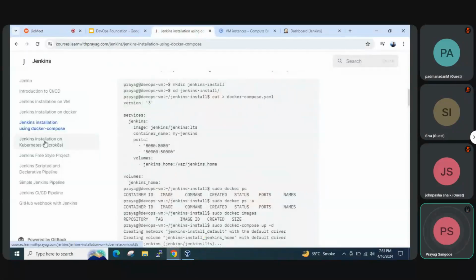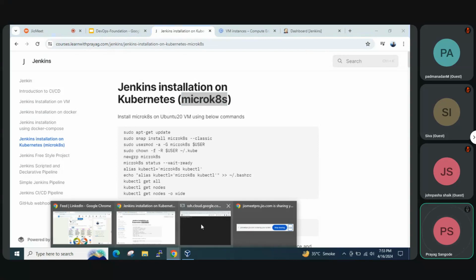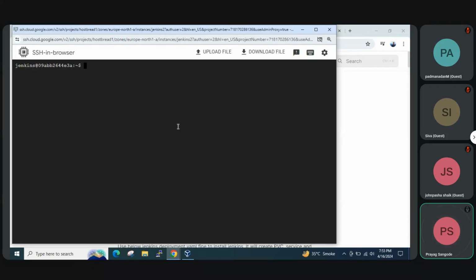Next we'll be performing this exercise, Jenkins installation on Kubernetes, in this case MicroK8s. Okay, so we are using the same VM. For everything we are using the same VM, but we'll have to do a cleanup now.